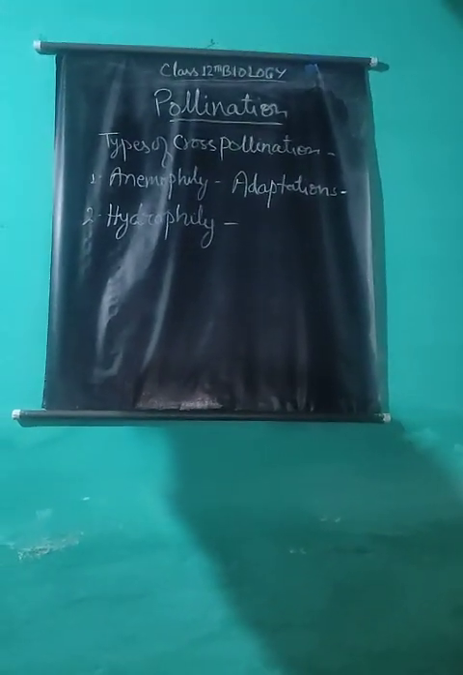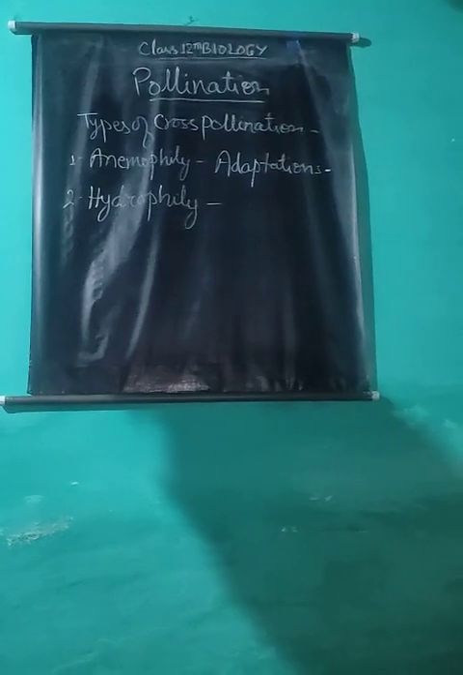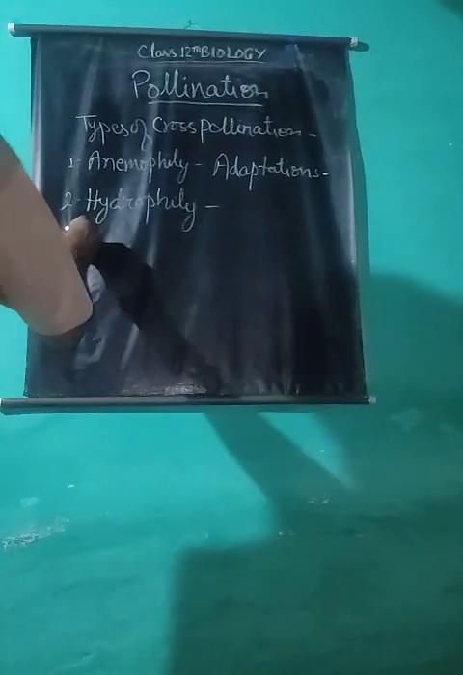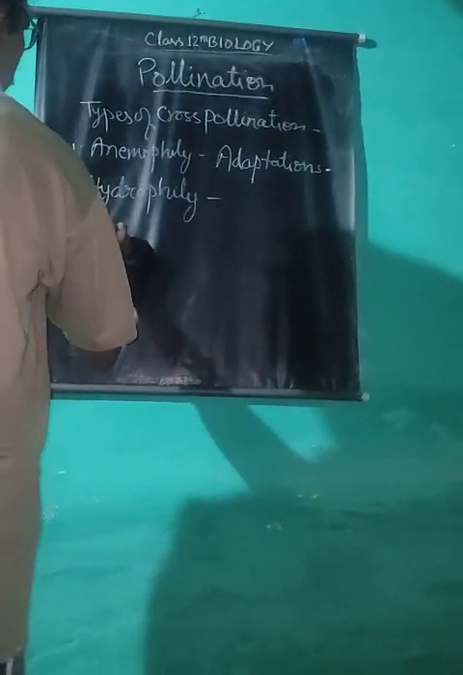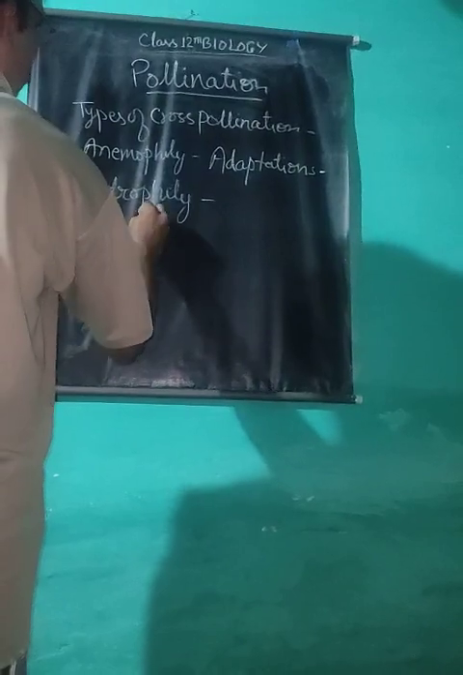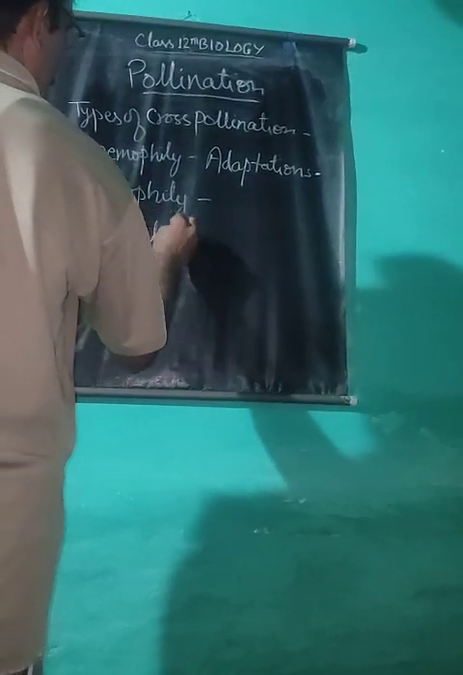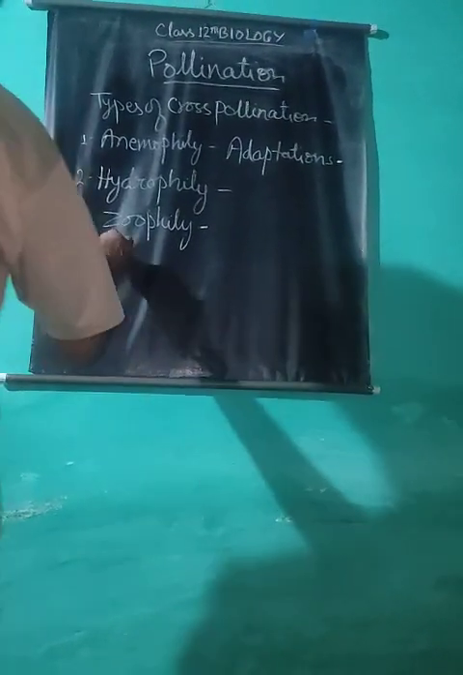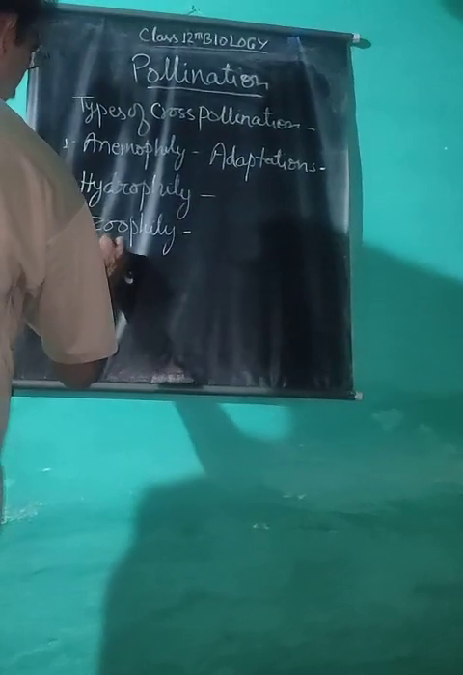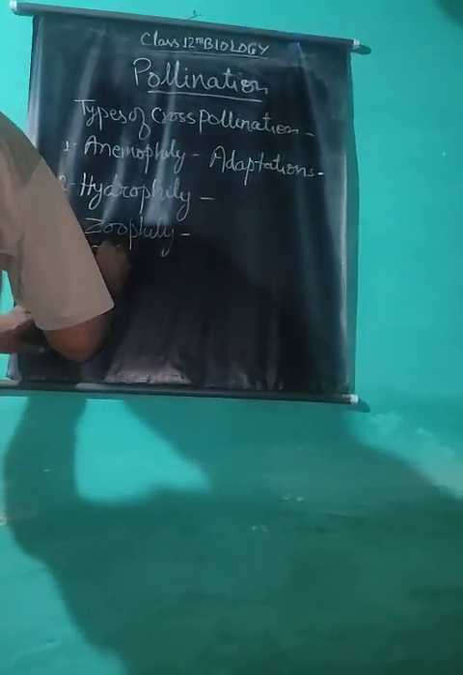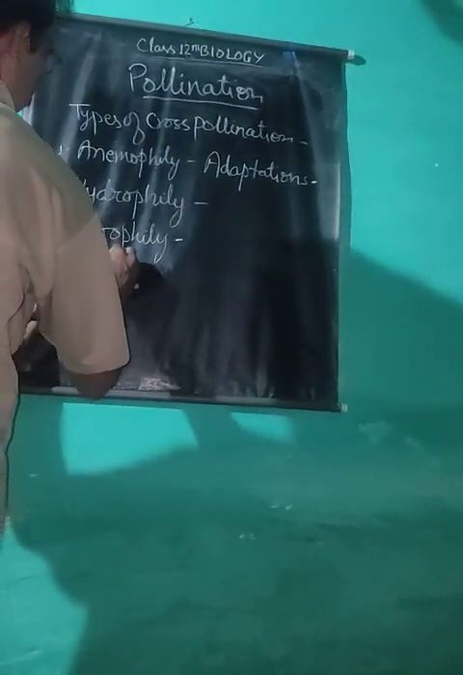Zoophilous pollination. This type of pollination takes place through the agency of animals. On the basis of animals, it is of different types. Zoophily means cross-pollination by the agency of animals. It may be entomophily, meaning pollination by insects.